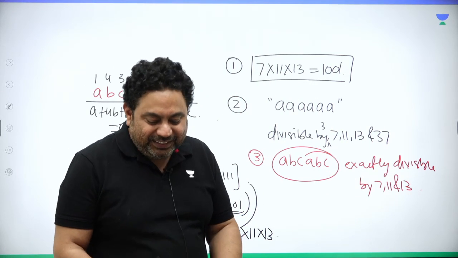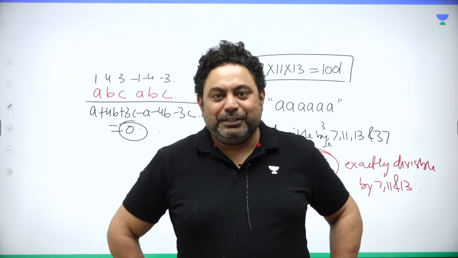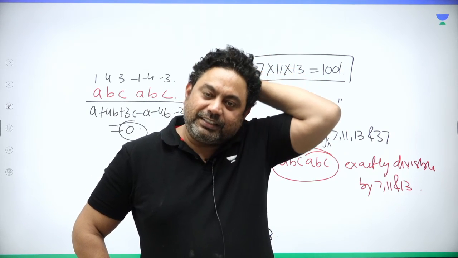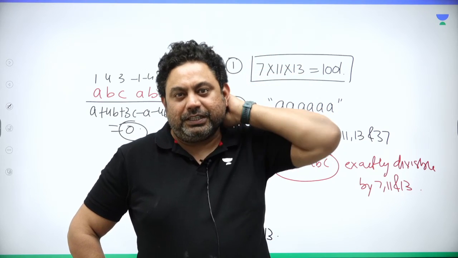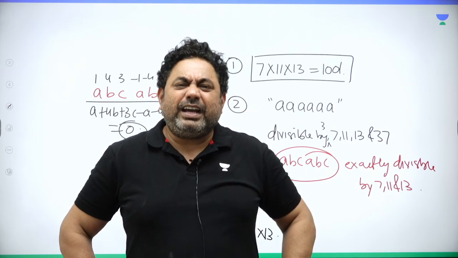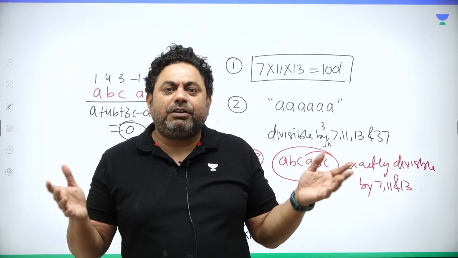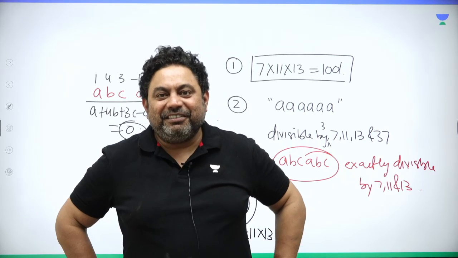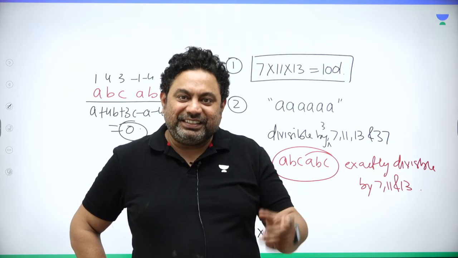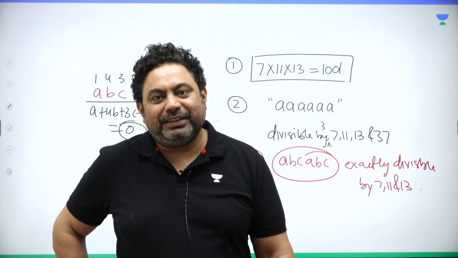So guys, I hope the remaining divisibility rules are clear: 14, 2 and 7; 15, 3 and 5; 16, last 4 digits; 17, there is no rule. Yes, the chain cannot be formed. We can discuss it if you are into core mathematics or physics or research. There is a chain for 17, but it does not repeat itself. And I haven't seen 17 as a number that divides particularly and the remainders are asked. We just do not frame questions because we want to kill you, right? We frame questions because we want to judge your knowledge. 18 is 2 and 9. 19 we will discuss someday, yes. And that is a beautiful rule actually for 19. We may discuss it someday.